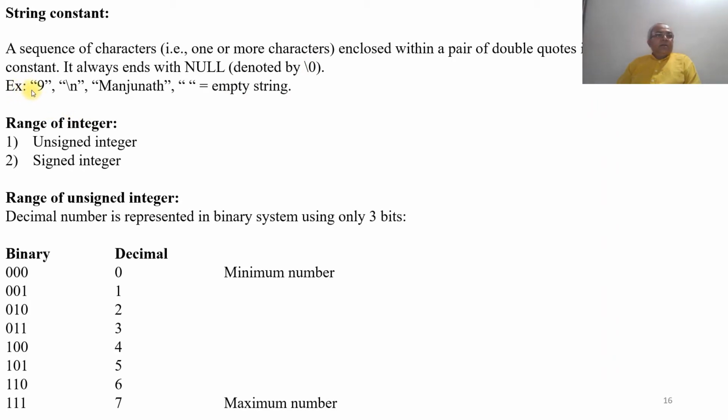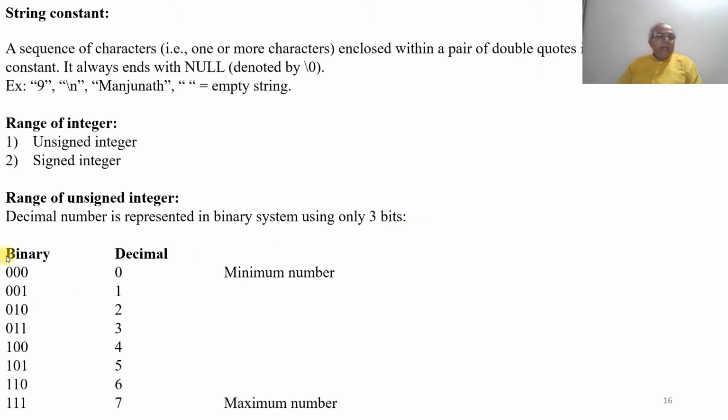For example, "9", "\n", "Manjunath", and double quotes without any characters, which becomes an empty string. Then we have the range of integers. One is the unsigned integer and the other one is the signed integer. The range of unsigned integers is the decimal numbers which are represented in the binary system using only 3 bits.